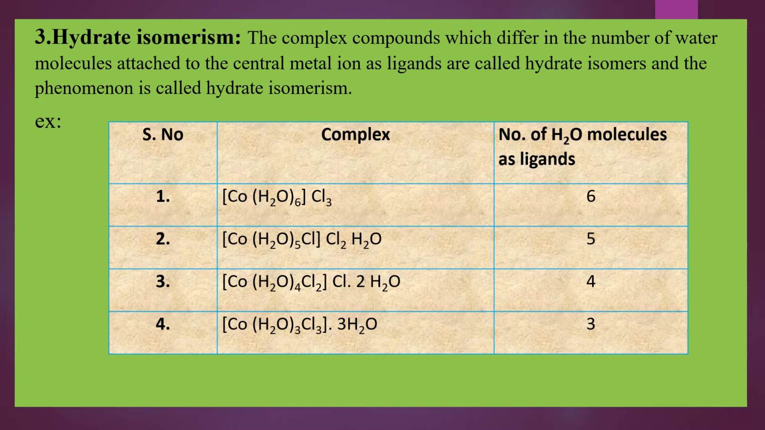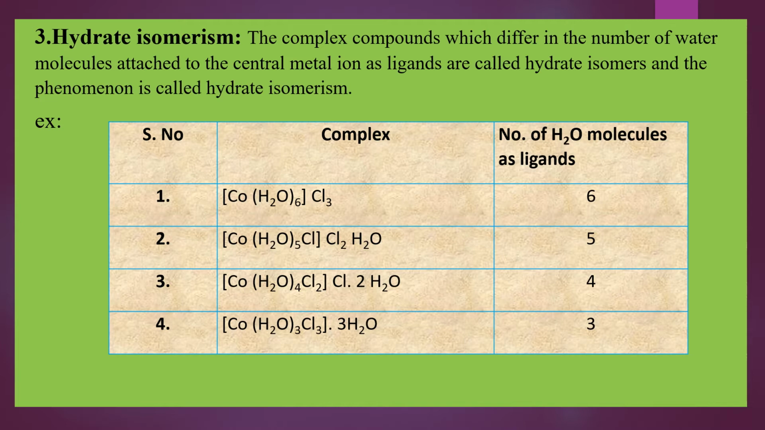In the previous class, we have learned two types of structural isomerism under isomerism in complex compounds. So what are the two types we have learned in the previous class, students? Polymerization isomerism and ionization isomerism. In this class, we will be learning the next three types of structural isomerism.